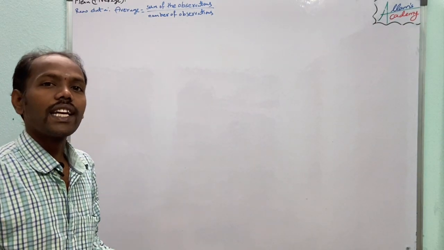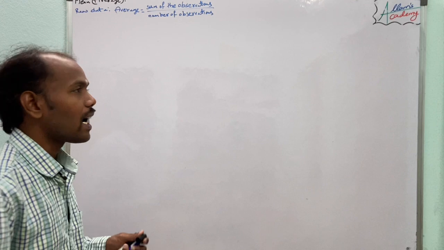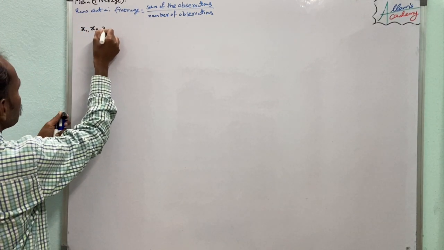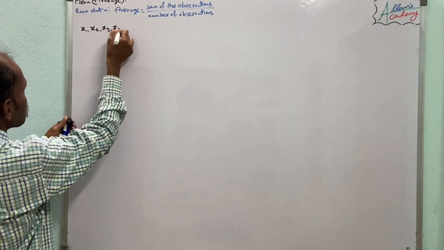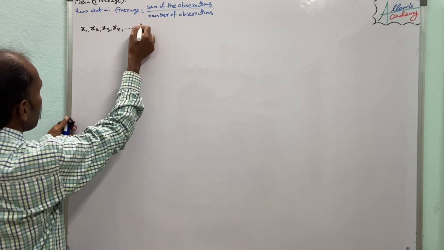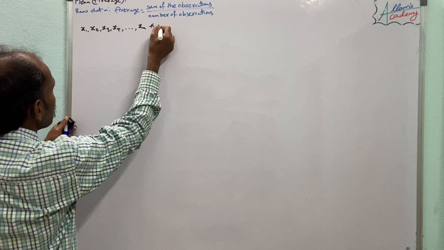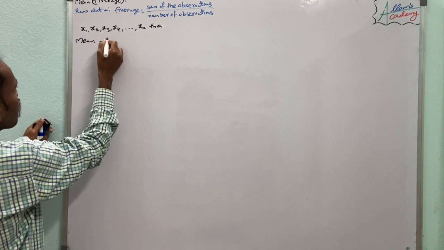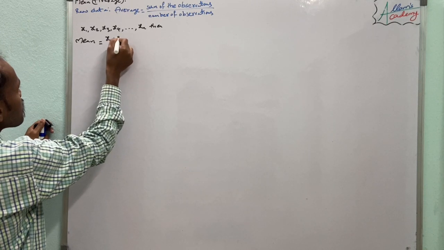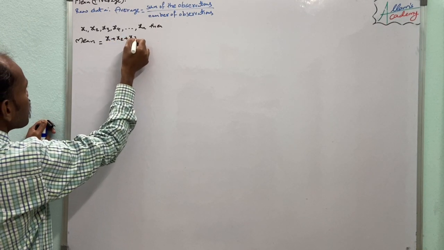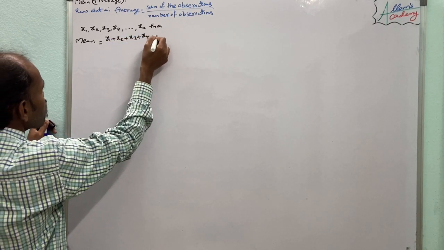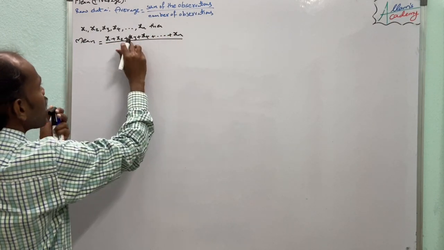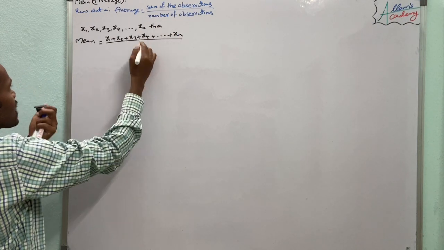For given data, the observations are x1, x2, x3, x4 and so on up to xn. Then the mean of the data equals x1 plus x2 plus x3 plus x4 and so on plus xn, by the number of observations, which is n.